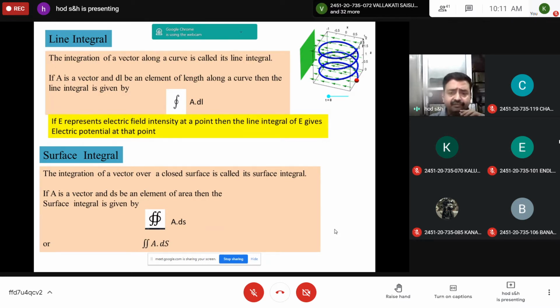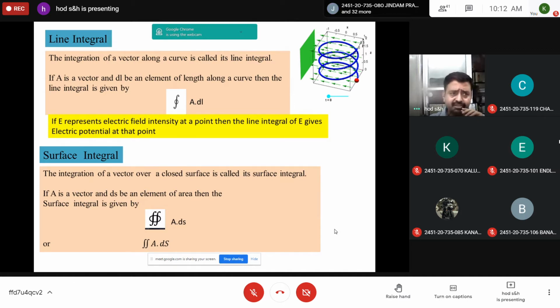If E is electric field intensity, then the line integral will give you the electric potential at that point. So in this way, you can measure some of the units if you know the fundamental unit by this line integral. You extend this to two-dimensional, then the surface integral. So the integration of a vector over a closed surface is called as surface integral. So it is represented by double integration A dot ds.